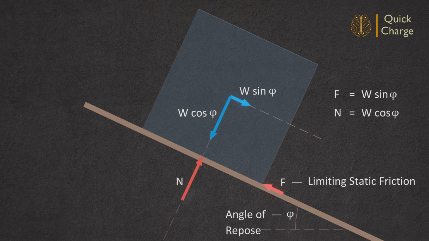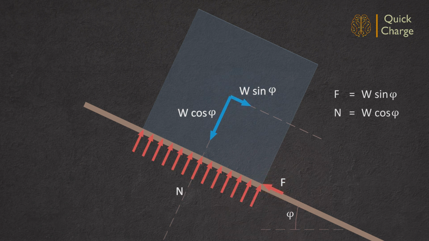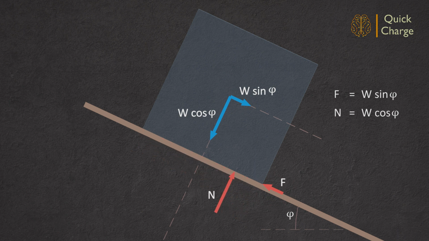The force couple parallel to the inclined plane results in redistribution of the normal reaction such that the resultant forms a counteracting couple and the net moment will be zero. Now, dividing the equations of force equilibrium, F by N is tan phi.